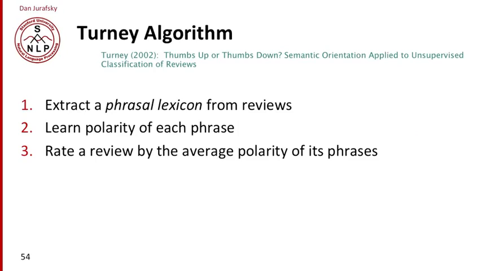So while the Hatzivassiloglou and McKeown algorithm automatically finds the sentiment or the polarity of individual words, it doesn't do well with phrases, and we'd like often to get phrases as well as words. So the Turney algorithm is another way to bootstrap in a semi-supervised way a lexicon. What this does is extract a bunch of phrases from reviews, learn the polarity of the phrases, and then take all the phrases that occur in a review, take their average polarity, and use that to rate the review. So let's look at these stages in the Turney algorithm.